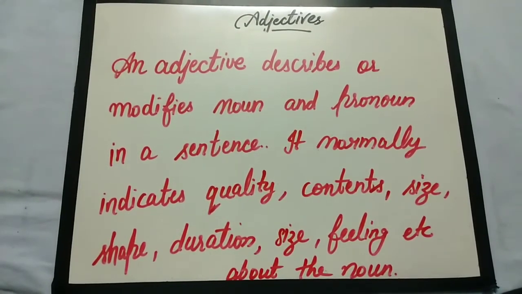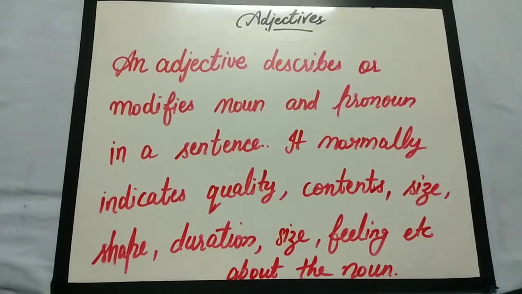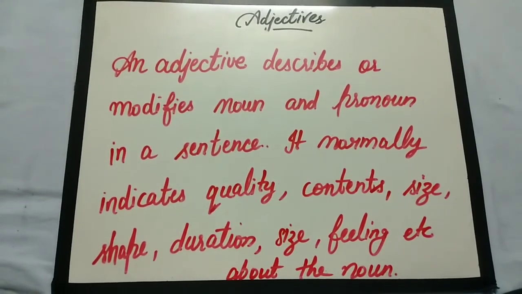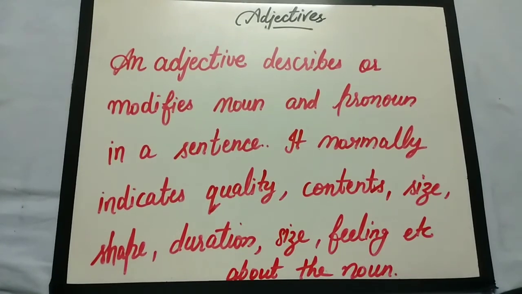For example, I loved that red car. So which one? We can easily answer, that red car. Which one? Which one car? That red. So these two words are known as adjectives.